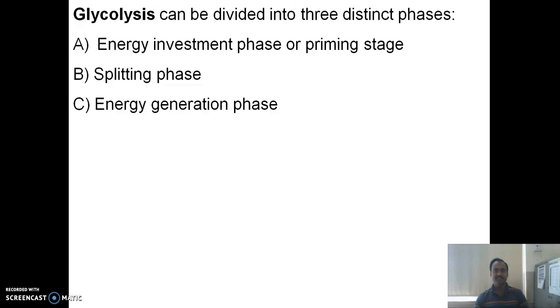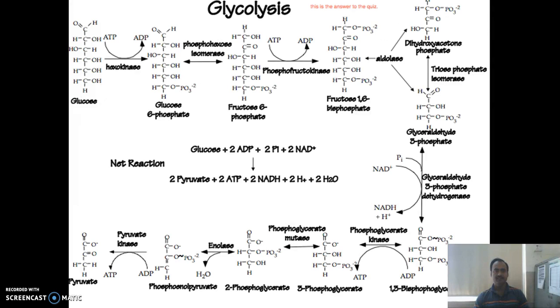Glycolysis can be divided into three distinct phases. First, energy investment phase or priming stage. Second, splitting phase. And third, energy generation phase. This is the pathway of glycolysis, that is breakdown of glucose, a 6 carbon containing compound, into pyruvate, a 3 carbon containing compound.